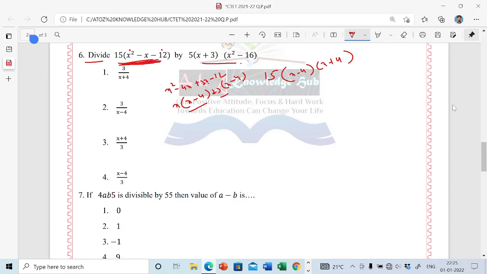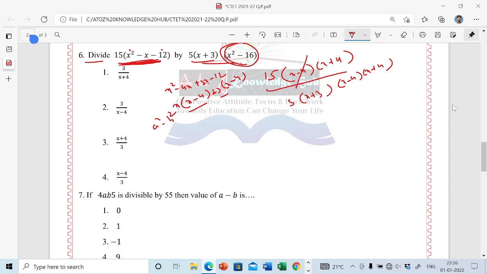So we are dividing this by this: 5 into x plus 3. See here, this is given, so we can write it from the formula a square minus b square, that is x minus 4 into x plus 4. Now just cancel here.